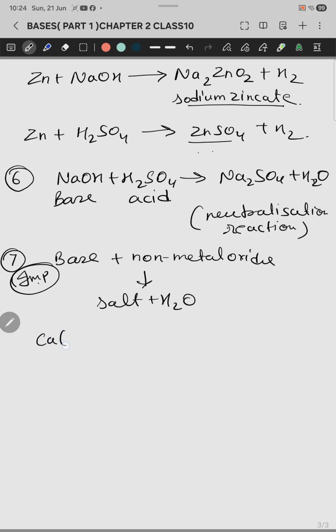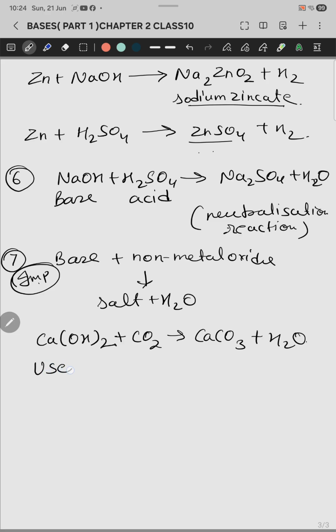I am giving you one example of this one, Ca(OH)2, this is a base, plus a non-metal oxide. I am giving you carbon dioxide, which is a non-metal oxide, because carbon is a non-metal and oxide is combined with the non-metal. It will give you salt, CaCO3, plus water. So this is the reaction of non-metal oxide with base. I think 7 properties are sufficient for all of you, because this is a part of your class 10 chapter 2.